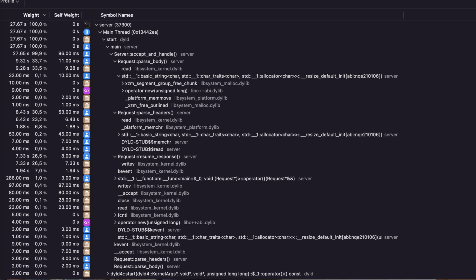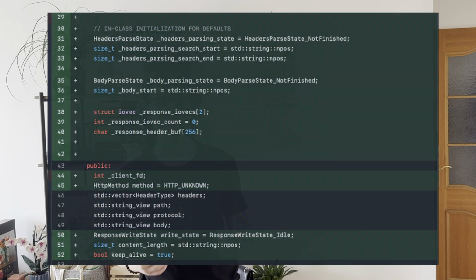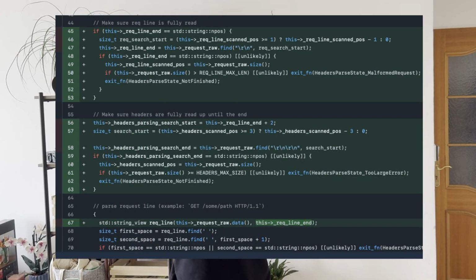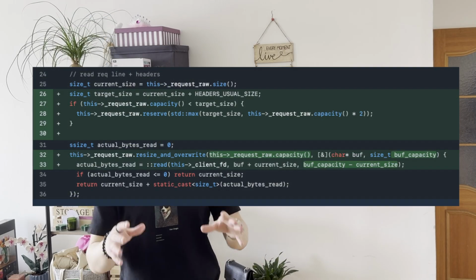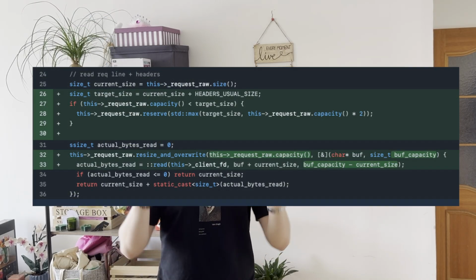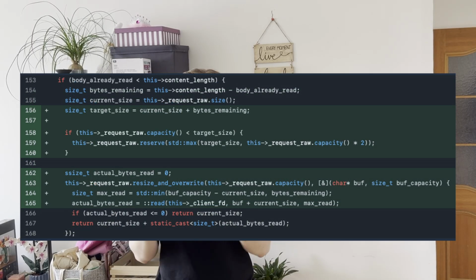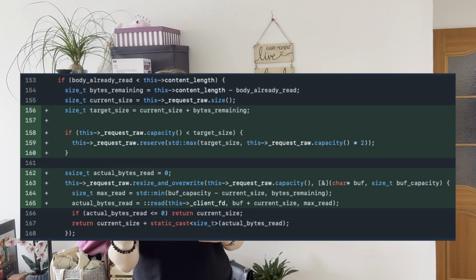I fixed these issues during parsing by adding state trackers like the header's scanned position. This means that when we resume parsing, we just jump straight to the end of what we've already checked. I also changed how our buffer grows. Instead of resizing the string exactly to the next read size, we grow it geometrically. While this consumes more memory, it also drastically reduces the number of heap allocations.